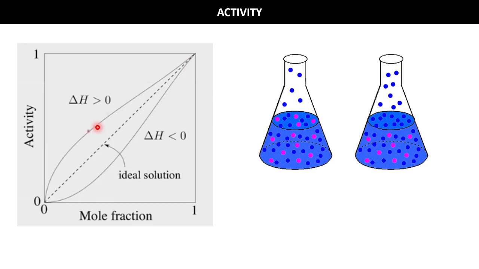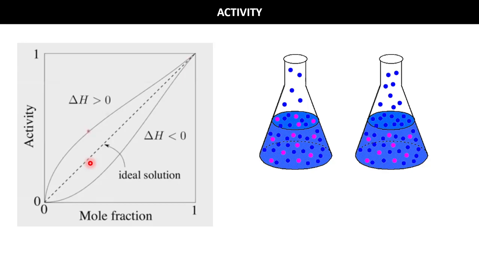Okay, due to the mixing of AB atoms, the effective concentration of A has been changed from its mole fraction. It has been changed due to the interatomic attraction between the different kind of atoms, AA or BB or AB, like that.